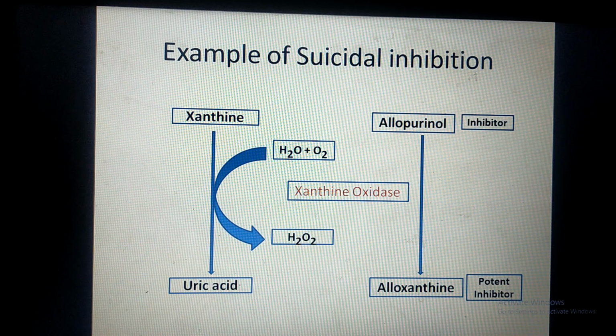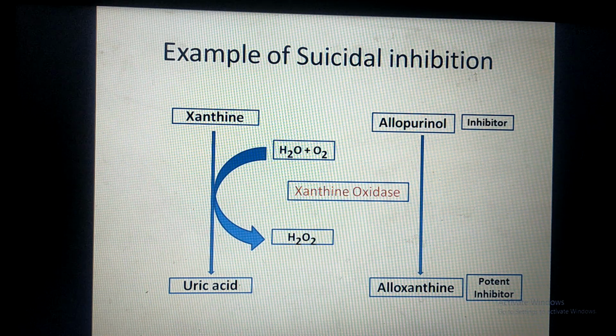Now allopurinol is a drug which is used in case of gout. Allopurinol is given to a patient. This allopurinol has structural similarity with that of xanthine. So allopurinol is a competitive inhibitor of the enzyme xanthine oxidase.